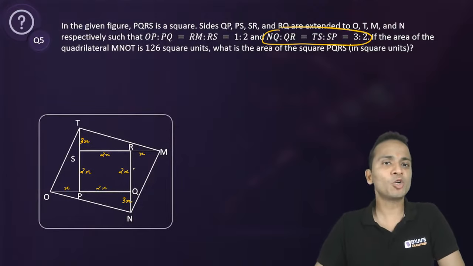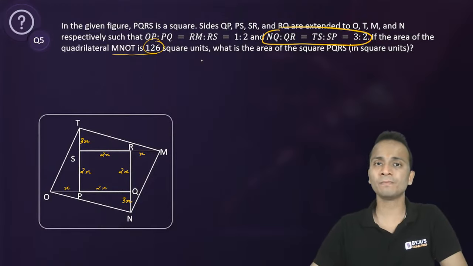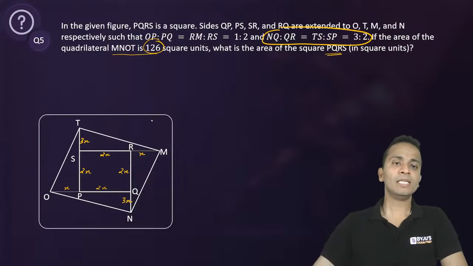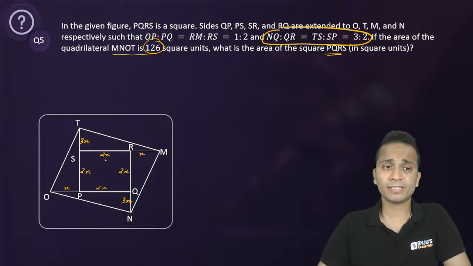If the area of the quadrilateral MNOT, that means this entire figure, is 126 square units, what is the area of PQRS? Now let's write each of these areas in terms of X. So let me take another color which will be visible properly.